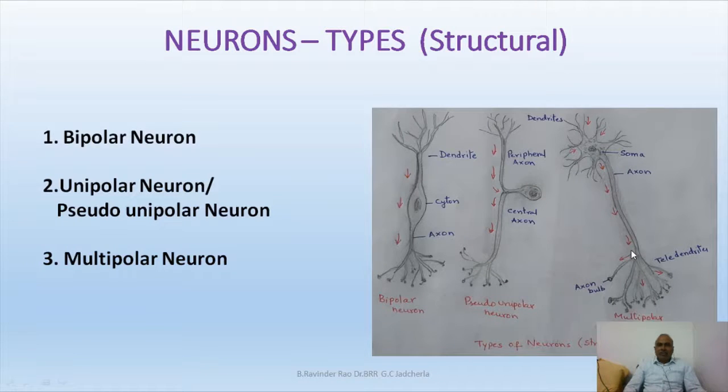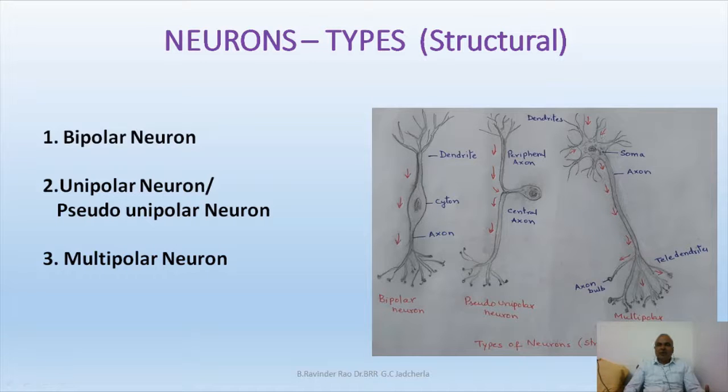Let us see this neuron. This neuron has a soma and a very, very long axon. Of course, the axon is divided into telodendrites or telodendrons or terminal dendrites. But you see the soma has several projections, in the form of dendrites. It can receive information from this side, this side, this side, from many sides. So this is called a multipolar neuron.